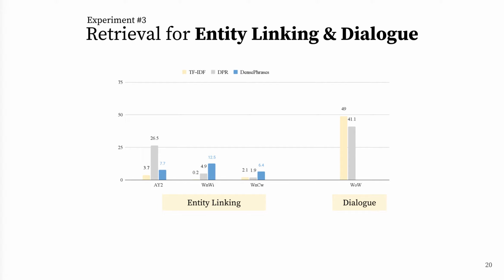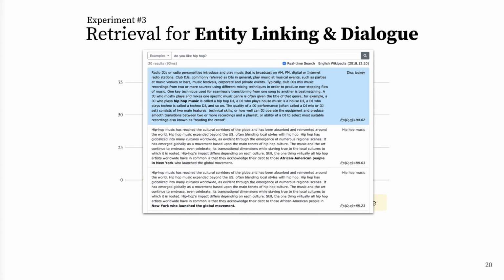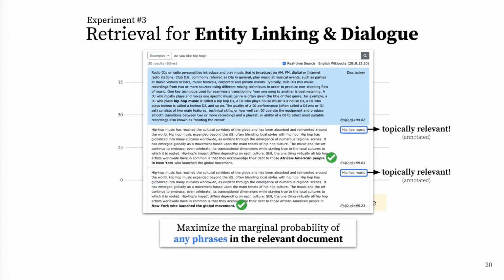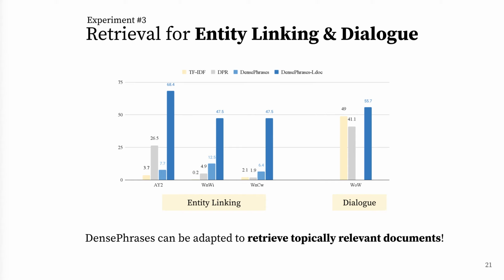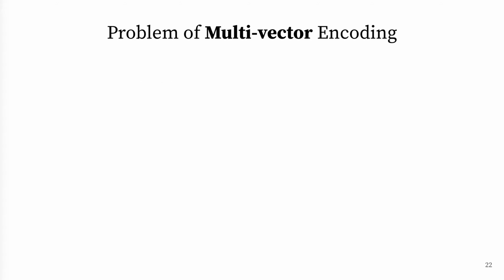In our paper, we propose to fix this problem by fine-tuning DensePhrases to maximize the probability of any phrases contained in the relevant documents. This means that we maximize the marginal probability of any phrases in the relevant documents. By using this approach, DensePhrases can easily outperform existing models, and this means that DensePhrases can be easily adapted to coarse granularity retrieval tasks where topical relevance matters as well.